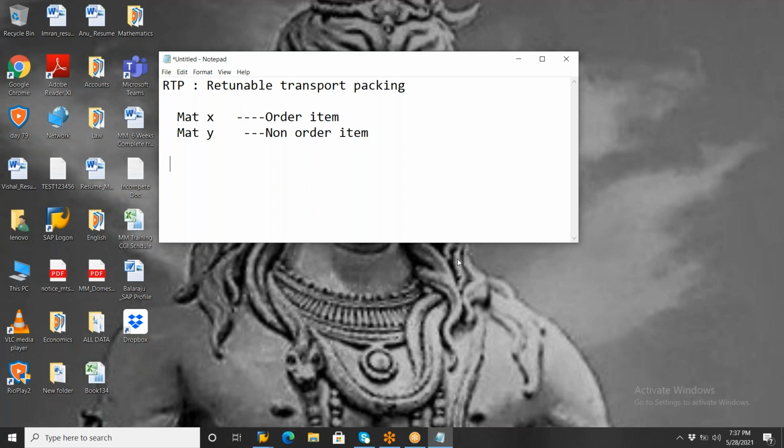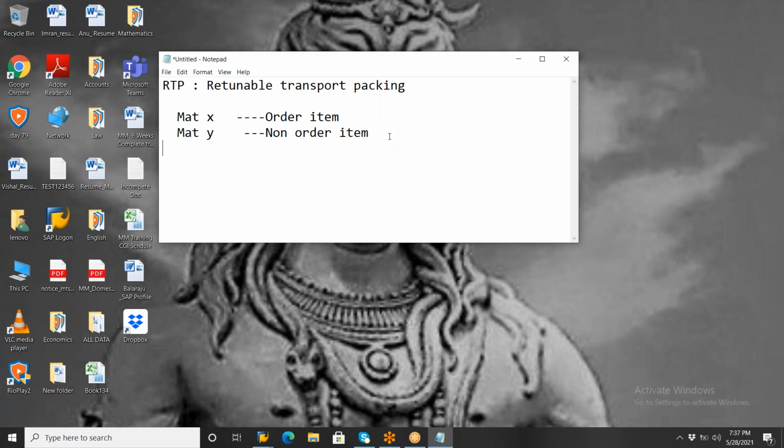So why is the vendor giving the non-order item along with the order item? Without this material Y, the non-order item, we are not able to receive the material. So the packing material is most important. That's why this procurement is called returnable transport packing material. I'll give you a good example.